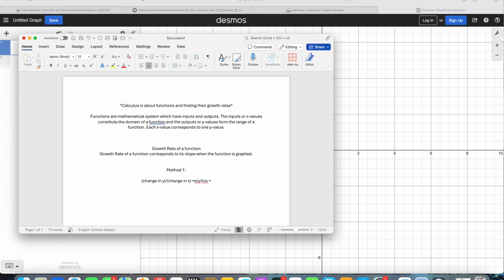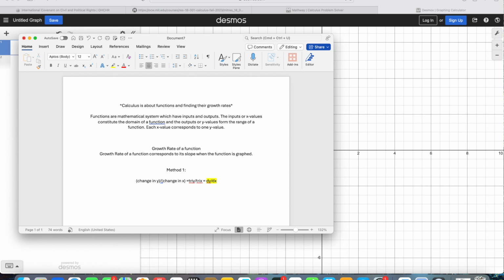But something you're going to see much more commonly is dy over dx. This is derivative notation. It means the change in y over the change in x. This is something you're going to see a lot of, so you're going to want to get used to seeing that.